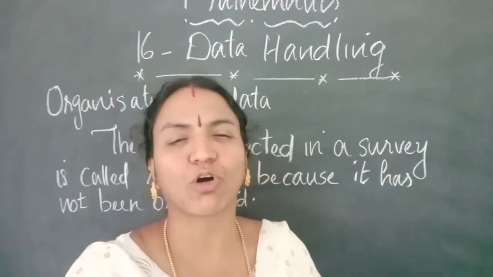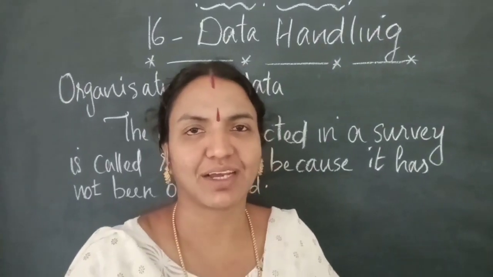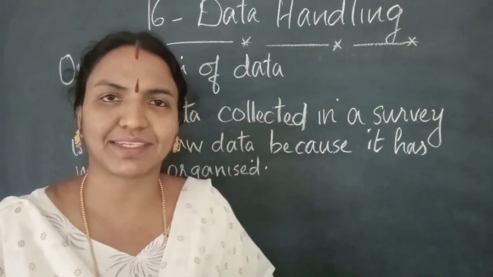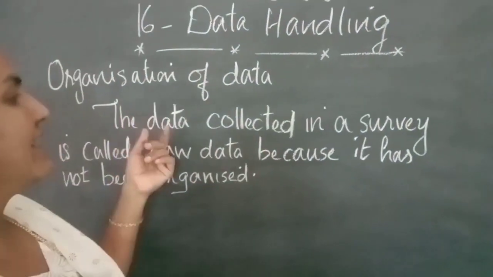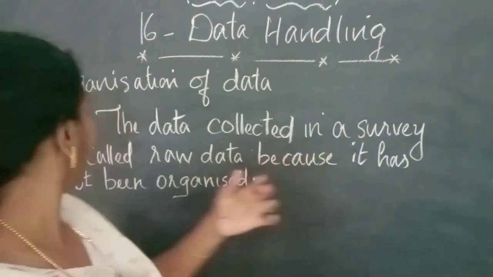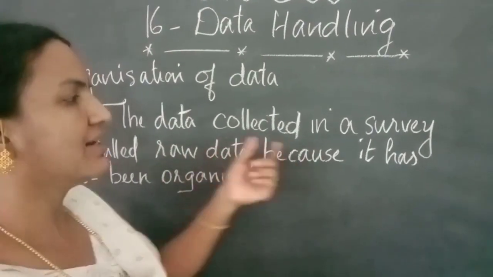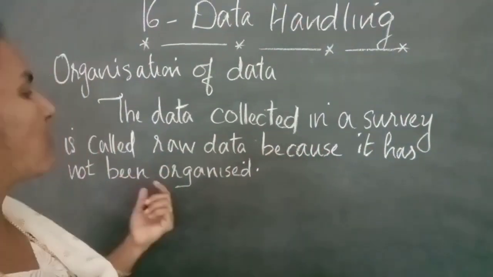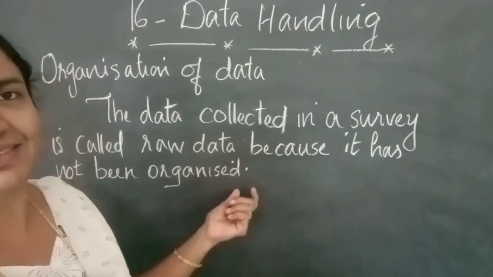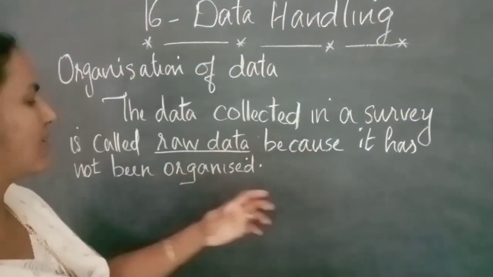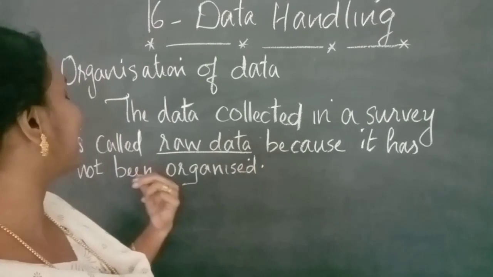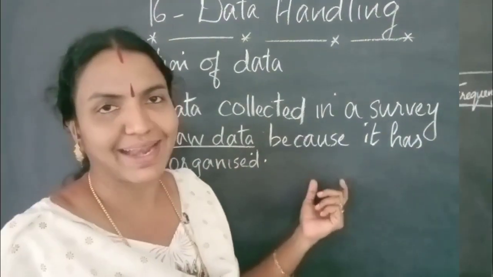Next, we will discuss organization of data. Raw data or primary data is data collected from source. So, the data collected in a survey is called raw data because it has not been organized.